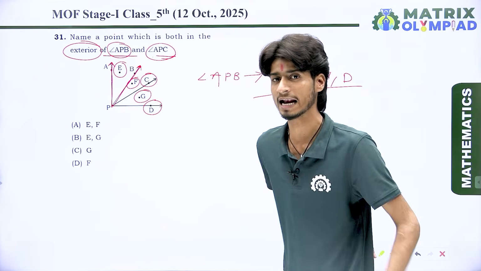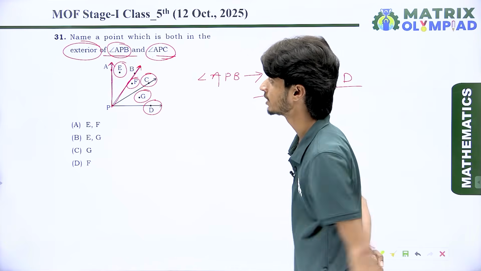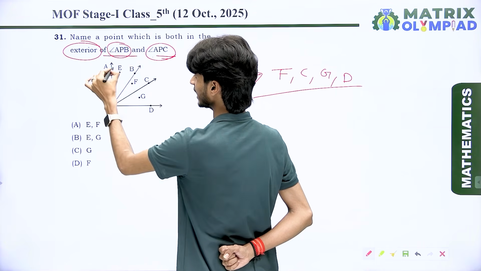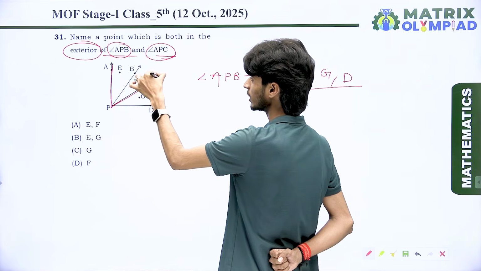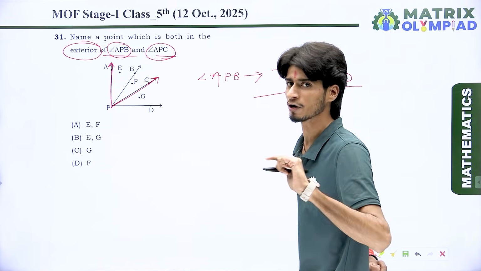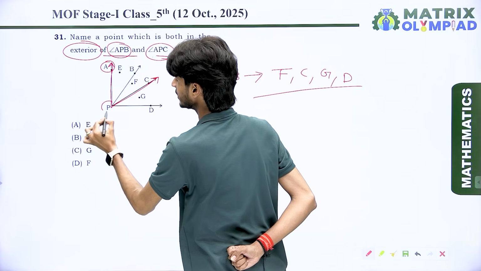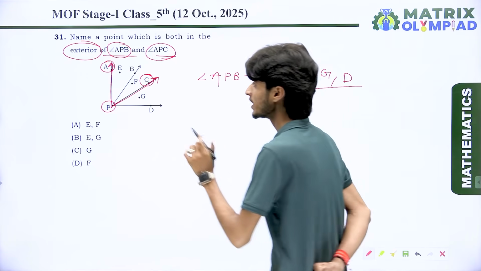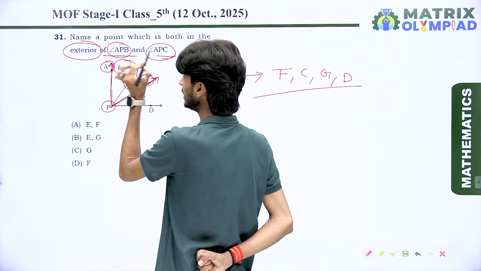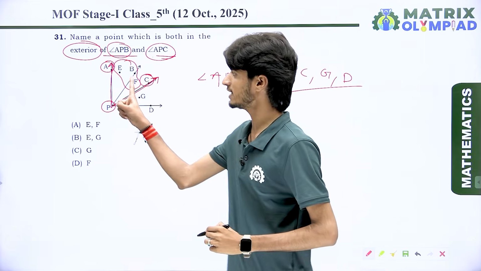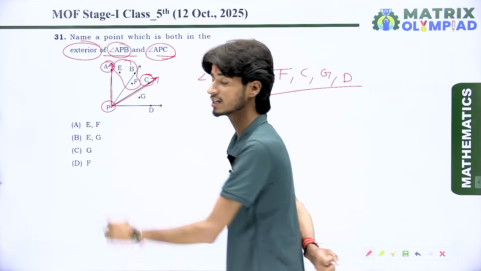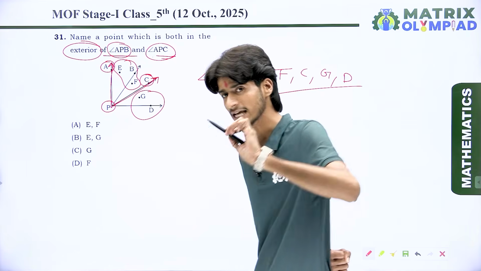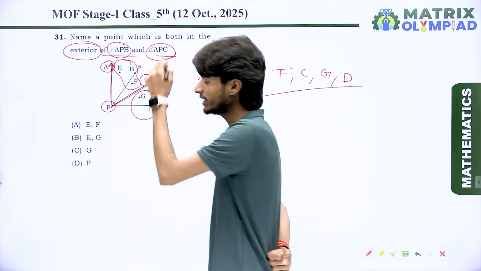So the next angle is APC. When you select APC, you observe there are 3 points on the boundary: first A, second P, and third C. And we have 3 points in the interior portion of the angle: the first one is E, second one is B, and third one is F. That means only 2 points are exterior for the angle APC.